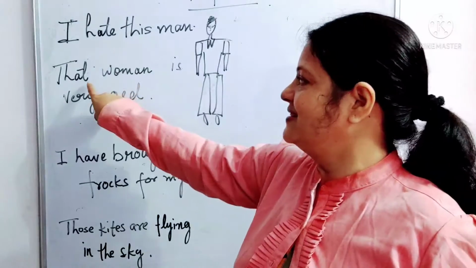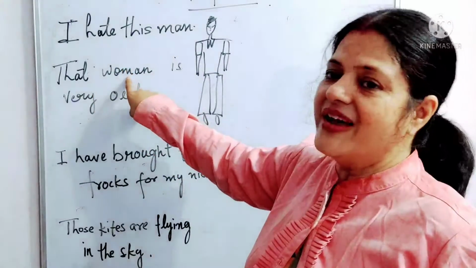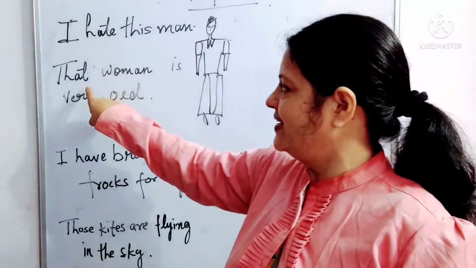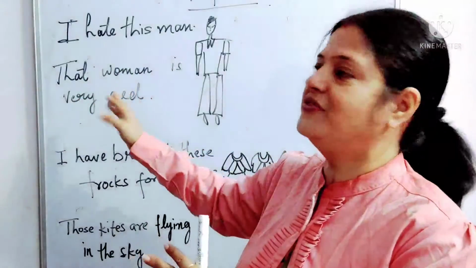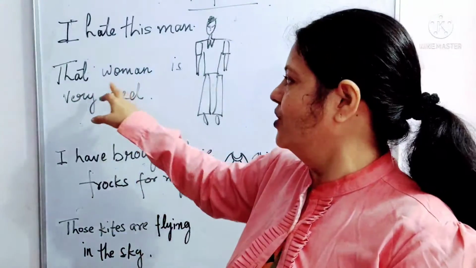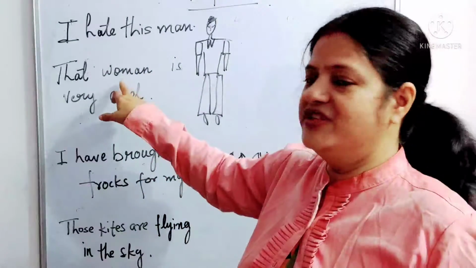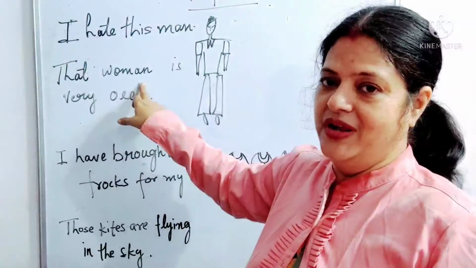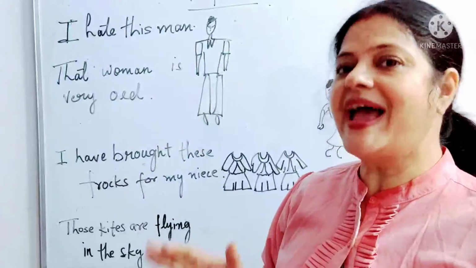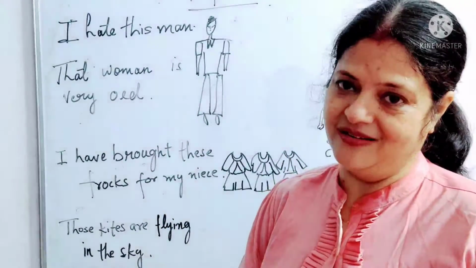Here we see that is qualifying this noun, so it has just come before it. So it is called a demonstrative adjective which is qualifying this noun, and she is singular and far away from the speaker.